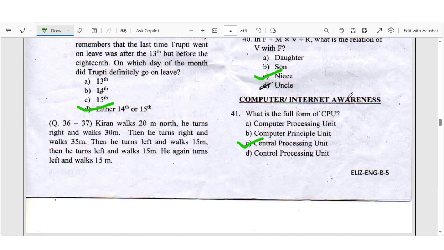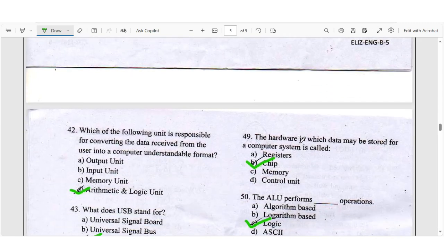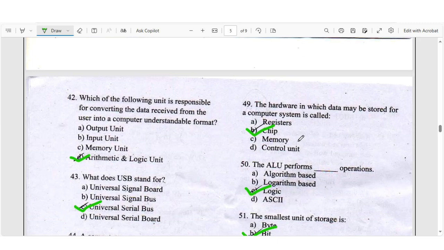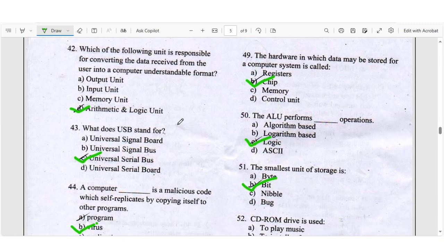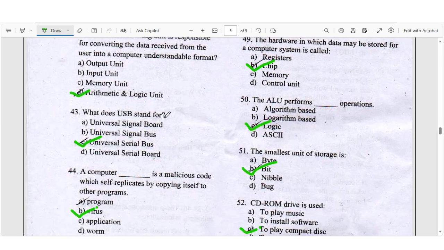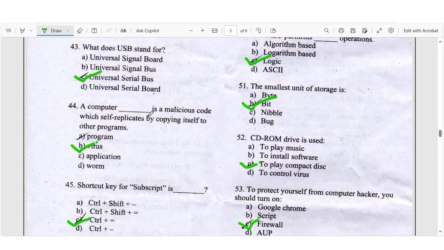41. What is the full form of the CPU? Central Processing Unit. Question 42: Which of the following unit is responsible for converting the data received from the user into a computer understandable format? Right answer to have arithmetic and logic unit. Question number 43: What does USB stand for? Right answer to have C, universal serial bus. Question number 44: A computer dash